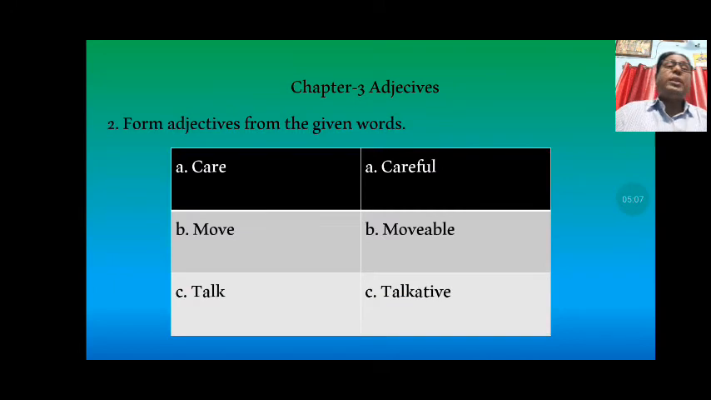Let us go to another question. A question I have taken from the adjective chapter, that is chapter number 3. In this question I have given you some words that are to be changed into adjectives. Form adjectives from the given words. In the left column the words are given, and they are to be changed into adjectives in the right column. In the right column the same word is changed into an adjective.